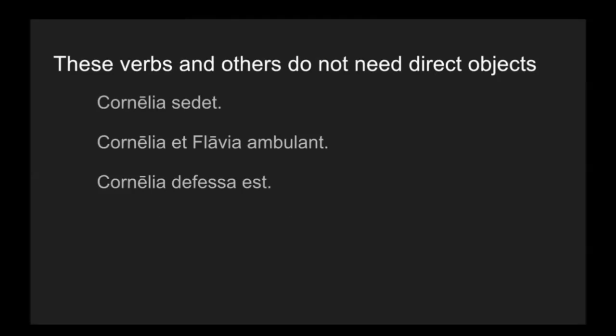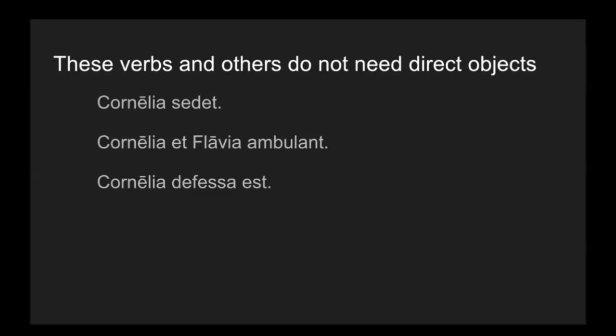As we're talking about accusatives and direct objects, it's important to note that not all verbs need direct objects. And some verbs sometimes need direct objects and sometimes don't. So here are some verbs that don't need direct objects. Sedet, meaning sits. So Cornelia sits is a perfectly good sentence. It doesn't need a direct object. And indeed, it doesn't really make sense for there to be a direct object.